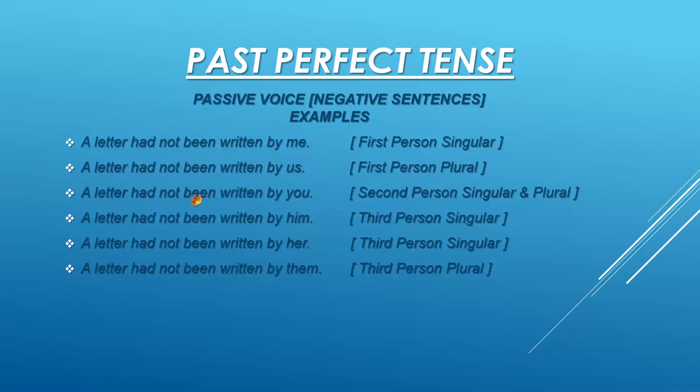A letter had not been written by you. It is the example for second person singular and plural. A letter had not been written by him. That is the example for third person singular. A letter had not been written by her. That is the example for third person singular. A letter had not been written by them. Full stop. That is the example for third person plural. Now you can see that me, us, you, him, her, and them. These are the pronouns which are changed from active voice subjective pronouns to the objective pronouns in the passive voice case.